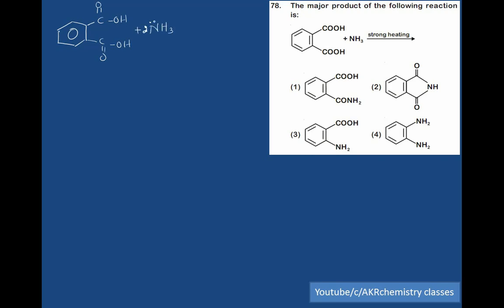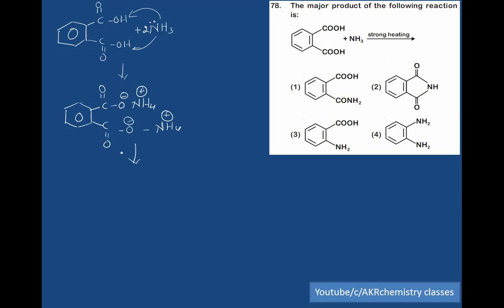If I use two molecules, here as well as here it gets bonded, it forms a compound like this: C double bond O, O minus NH4 plus, C double bond O, O minus NH4 plus.